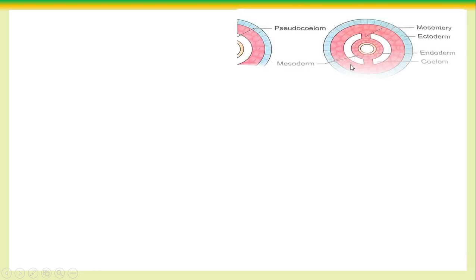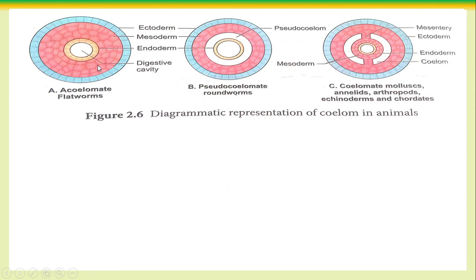If you look at the diagram for this, it is here. Look at the ectoderm, mesoderm, endoderm. There is no cavity. These are triploblastic animals but with no body cavity. The outer ectoderm, inner endoderm, and the middle mesoderm are fully formed.